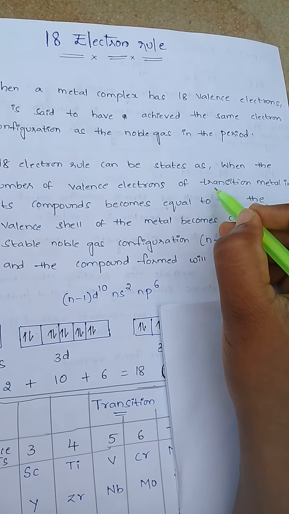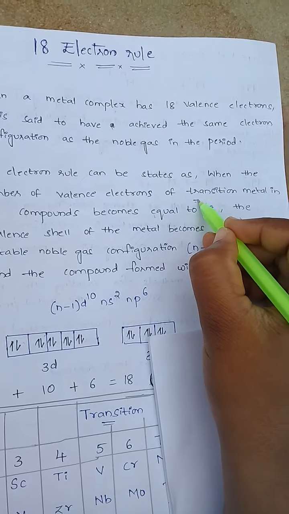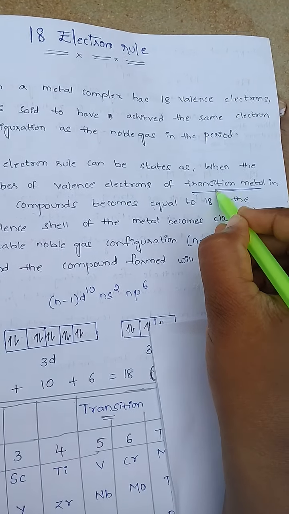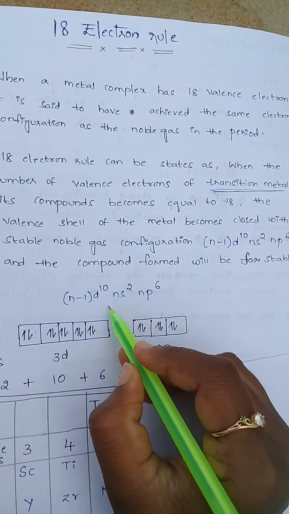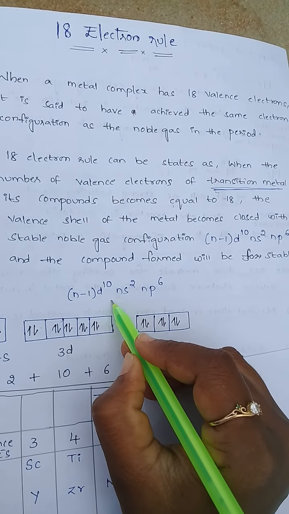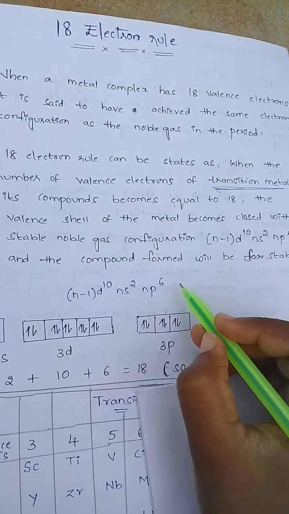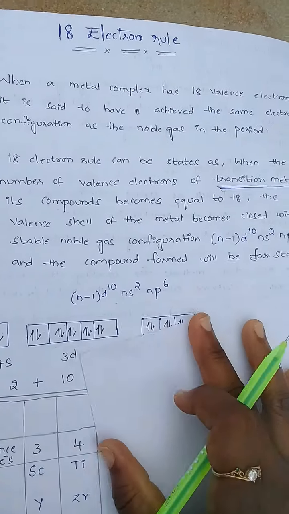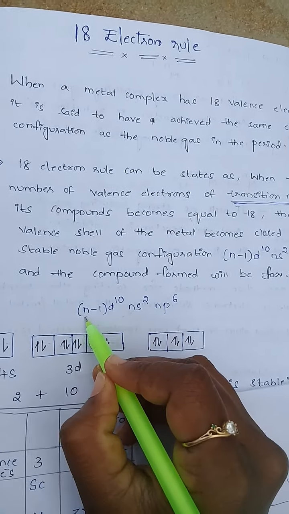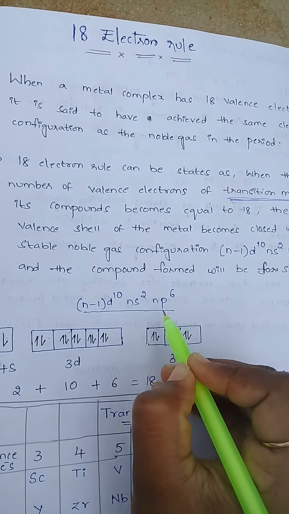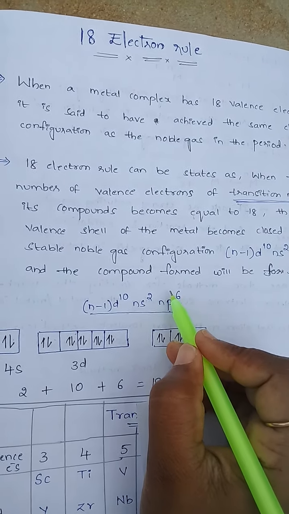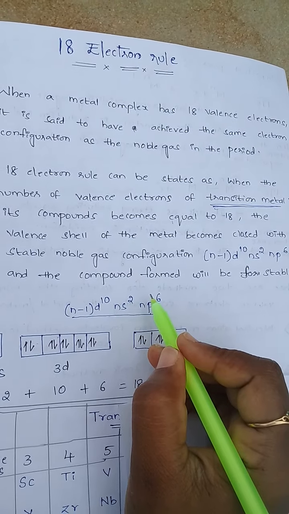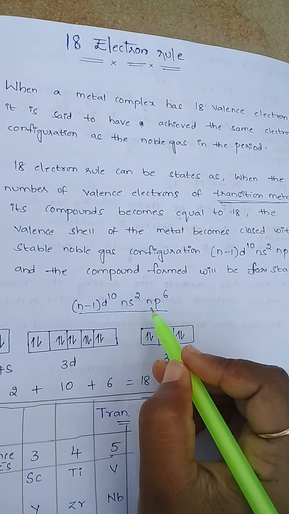Why are we discussing only transition metals? Because 18 valence electrons are found only in transition metal complexes. The electronic configuration for transition metals is (n-1)d10 ns2 np6.